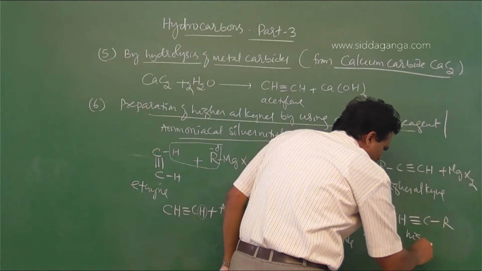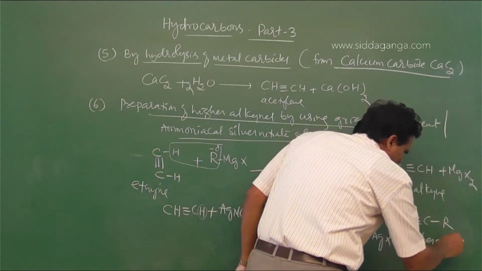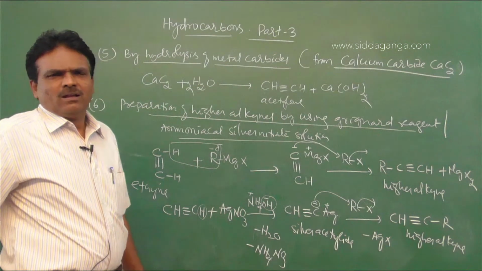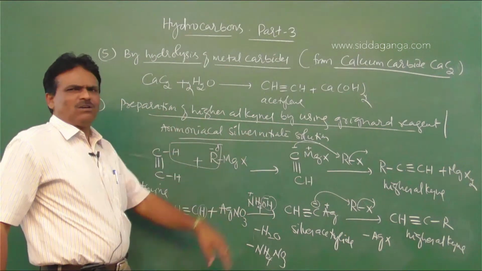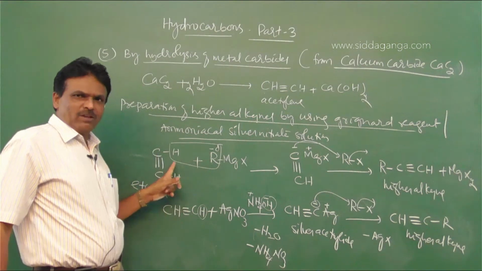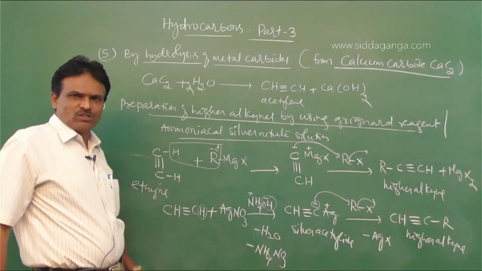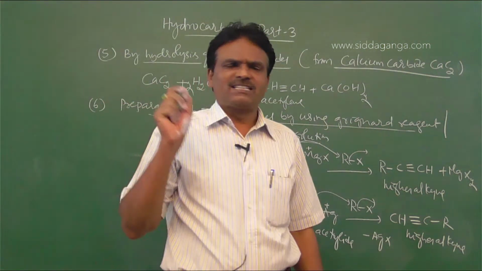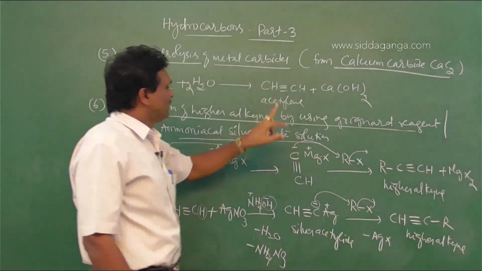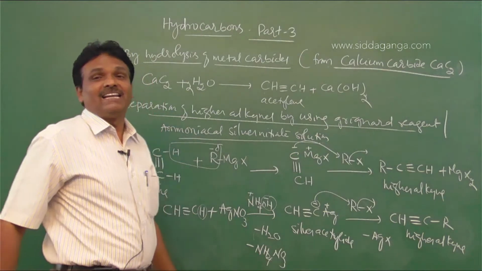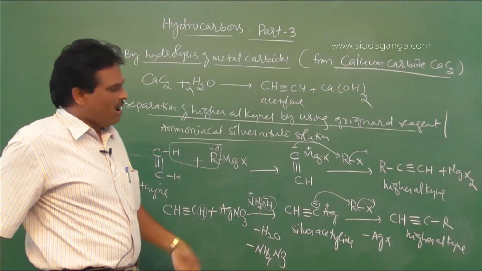This is also a higher alkyne. So this is conversion of alkynes into higher alkynes, but the starting alkyne should contain acidic hydrogen. The alkyne containing acidic hydrogen is treated with Grignard reagent, followed by alkyl halides.